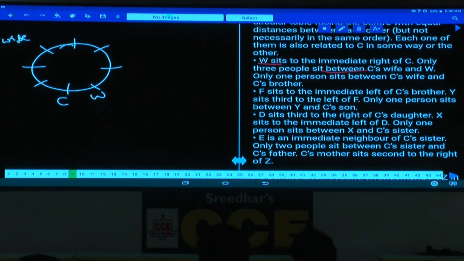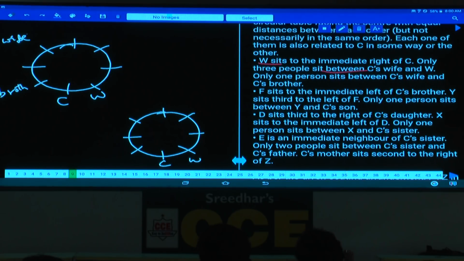And only 1 person between C's wife and C's brother. How many persons are there? Only 1 person between brother and wife. Hence, brother can be either here, that is adjacent to C. And what is the other possibility here? 1, 2, 3, 4, 5, 6, 7, 8. If C is here, W is here, and C's wife is here, and C's brother will be here. This brother could be either to the left hand side of wife or to the right hand side of wife. And only 1 person sits between C's wife and C's brother.